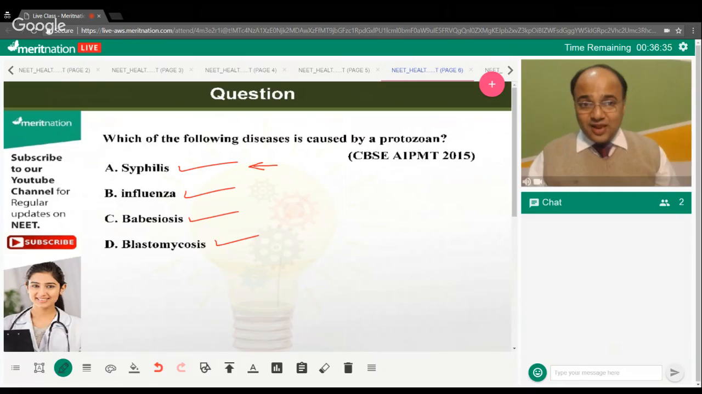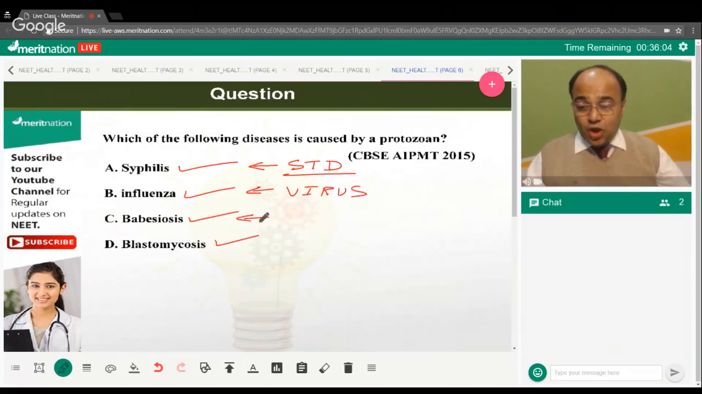Okay, this looks like a tough choice for so many of us. We have learned about the causative agent of syphilis. Okay, not Treponema pallidum. Okay, so syphilis is an STD, right? And it is definitely not caused by a protozoan. Influenza is caused by a virus. We know that pretty well, right?